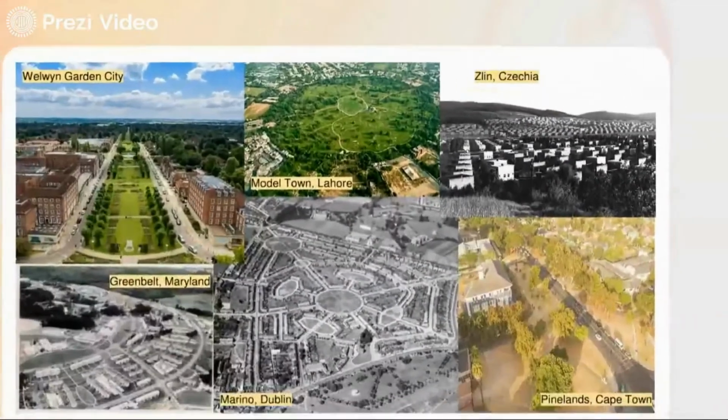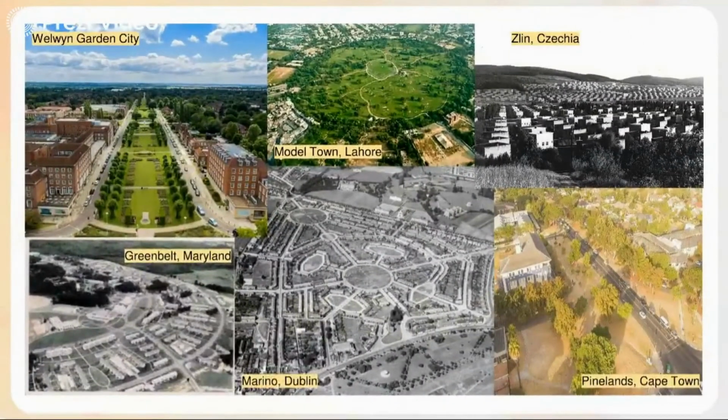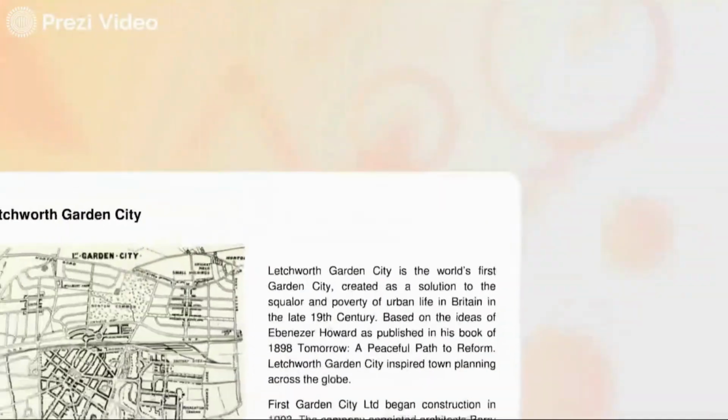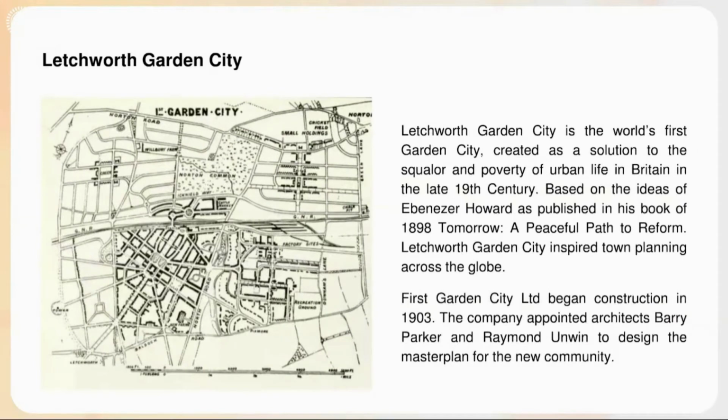Today, cities claiming to be garden cities have spread from their homeland, England, to the whole world. However, none of these is exactly equivalent to Ebenezer Howard's drawings. These cities that highlight green spaces are generally administratively inspired by Howard's ideas. Perhaps the most prominent garden city in the world is Letchworth Garden City.